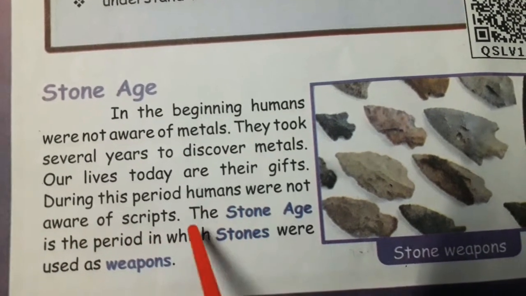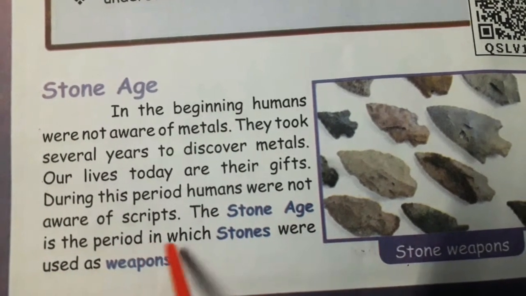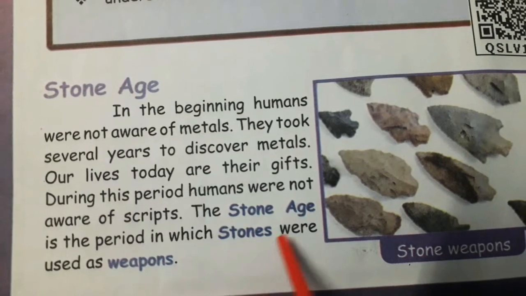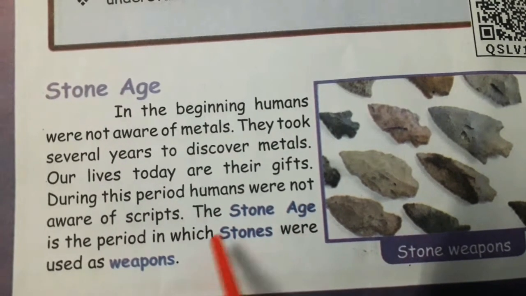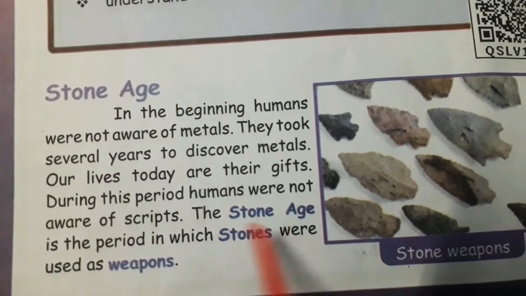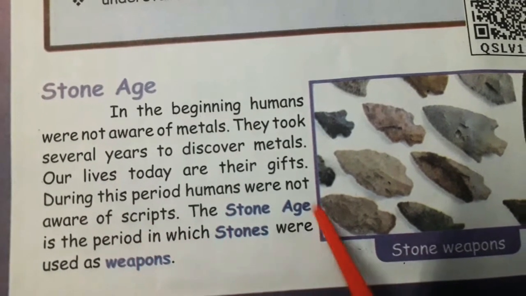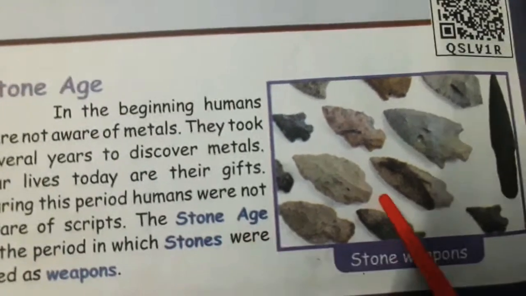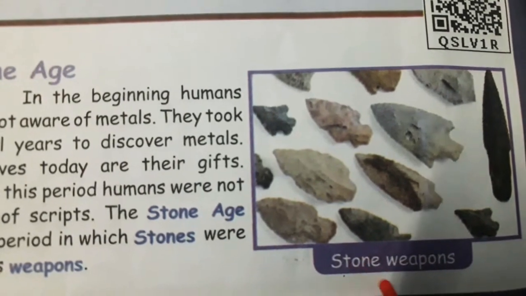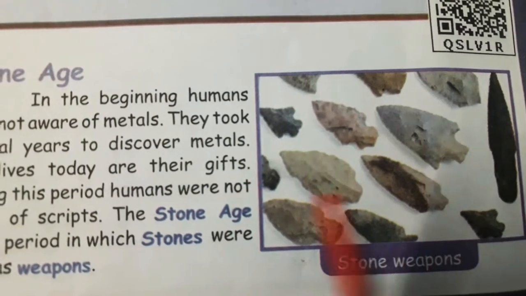The Stone Age is the period in which stones were used as weapons. In that period, they used stones for their weapons. Look at the pictures, students. These are the stone weapons they used.